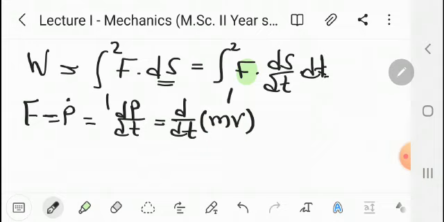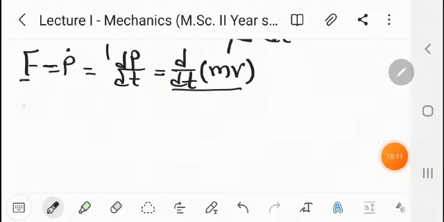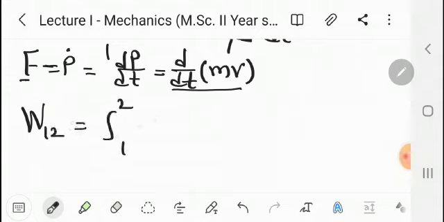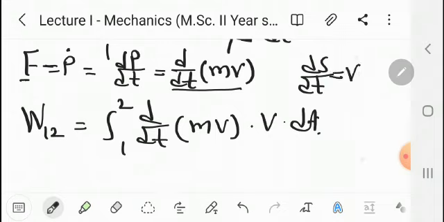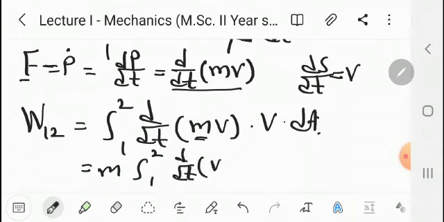We put this F equal to d by dt of mv in the above equation. We get W12 equal to integration from 1 to 2 of d by dt of mv dot ds by dt, which is v, into dt. Here ds by dt is velocity, rate of change of displacement is velocity, and now m is constant. Take it outside the integration, that is m into integration from 1 to 2 of d by dt of v dot v dt.